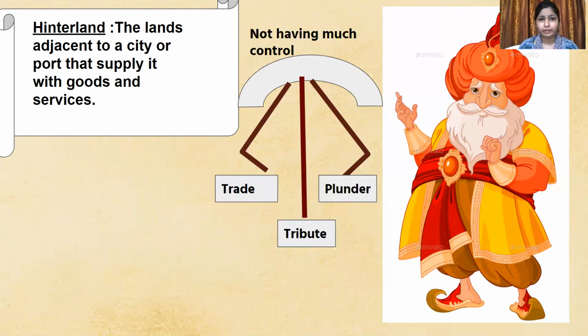If any weak king or any other emperor came visiting, they used to offer lots of goods and services which were essentials. Or the next option is plunder. Plunder means raid or loot. That is what we call plunder.